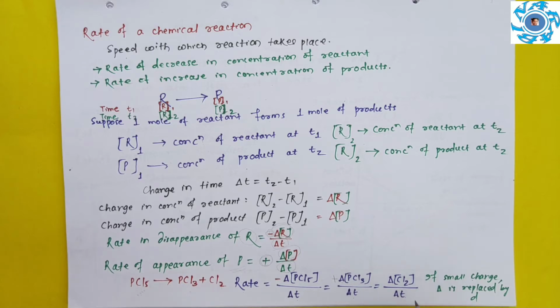Okay? So another thing you have to remember, if there is a small change in concentration, then we will not write delta, rather we will replace it by small d. So d concentration of PCl5 by dt, right? Like that we will write, we will discuss in later situations.